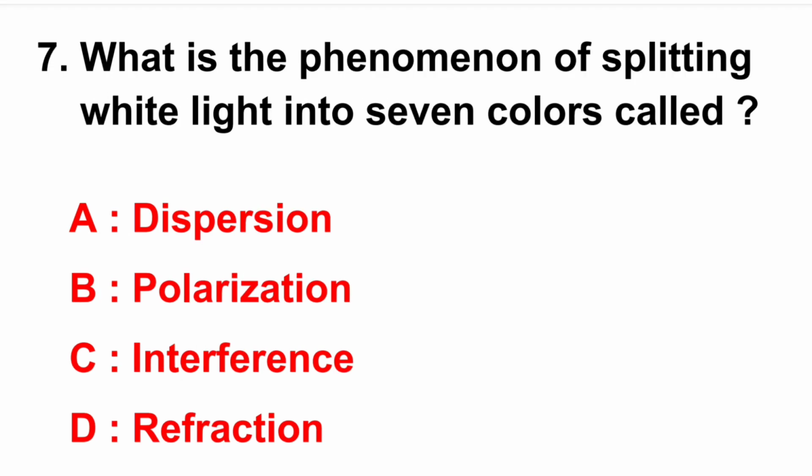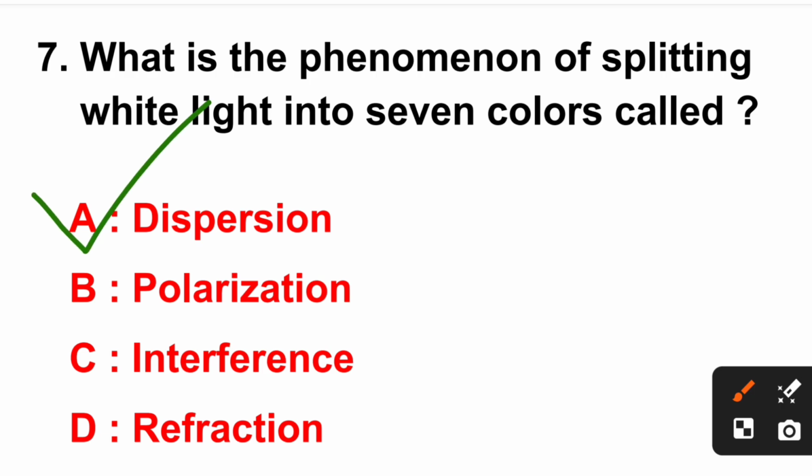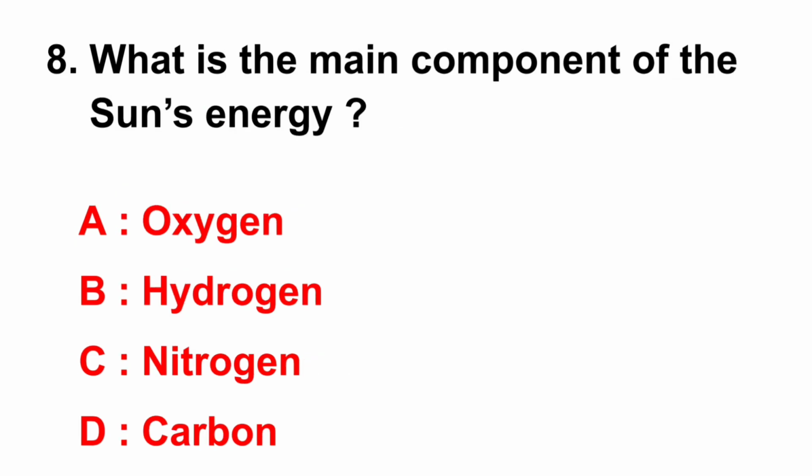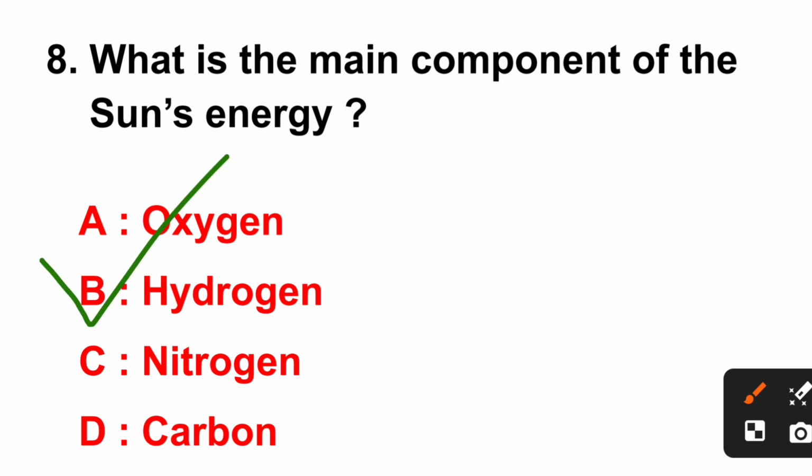Question number 7. What is the phenomenon of splitting white light into 7 colors called? Right answer is option A, dispersion. Question number 8. What is the main component of the sun's energy? Correct answer is option B, hydrogen.